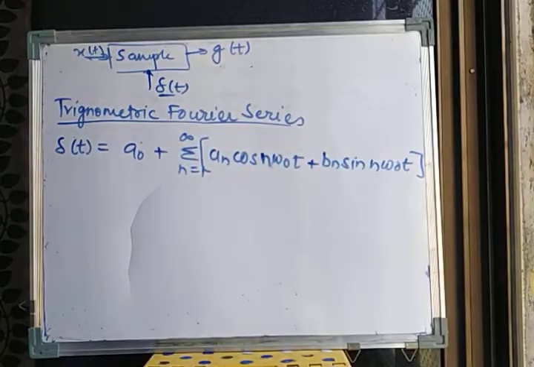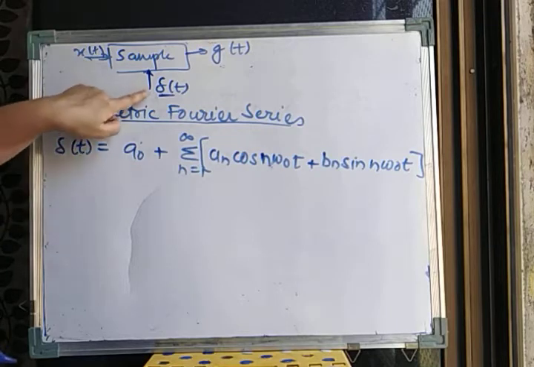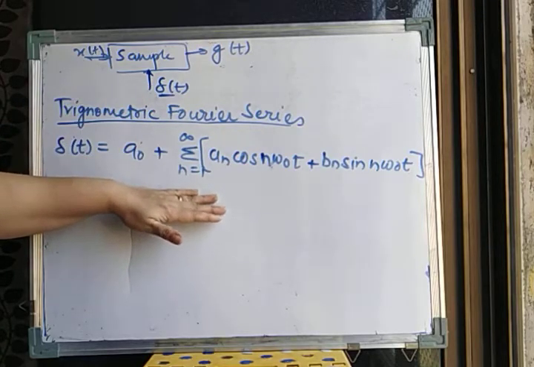So the first step is to represent delta t, one of the signals, as a trigonometric Fourier series.